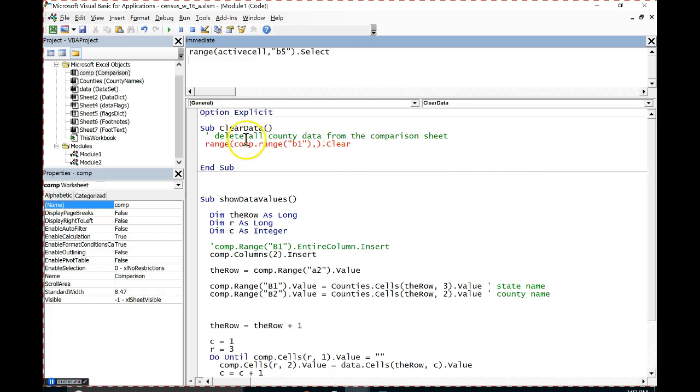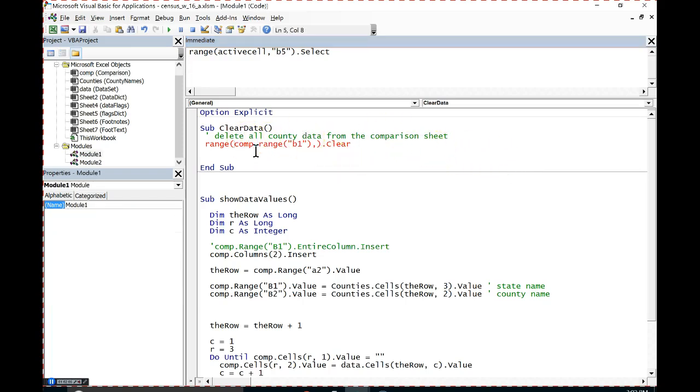So why don't we just go ahead and do them both? I like it. Let's go ahead and just back this down to, well, somehow I have to be sure to tell it that the range I'm talking about is on the comp sheet. So I'm going to leave it this way. I could specify that in a string, but let's go ahead and do it this way. So that's that first cell.